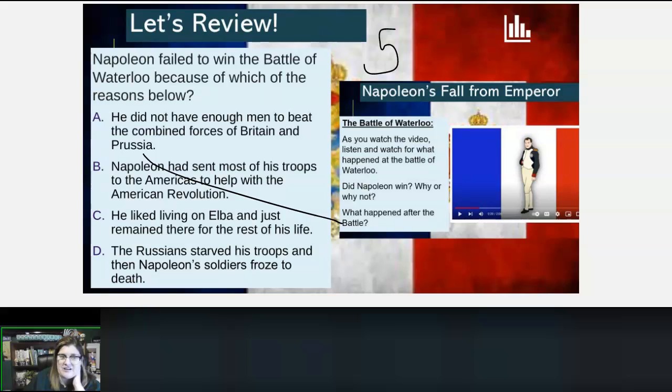He liked living on Elba and remained there for the rest of his life. We know that he did not do that. He came back from his exile and he tried to regain control again. And the Russians starved his troops, then sent Napoleon and his soldiers and they froze to death. We know that did happen, but that did not happen after the Battle of Waterloo. That happened before. So our logical answer is going to be A. He did not have enough men to beat the combined forces of Britain and Prussia.